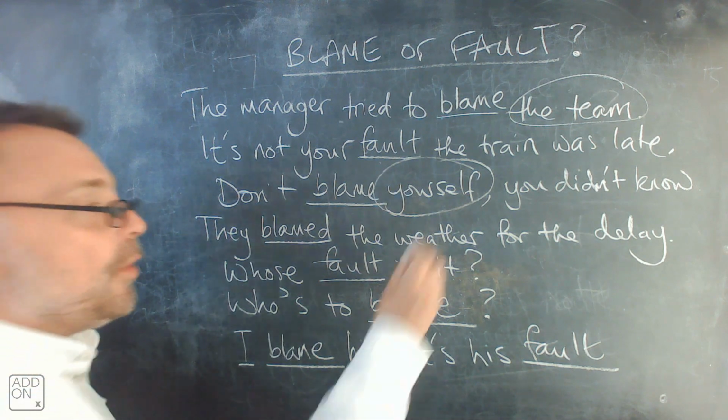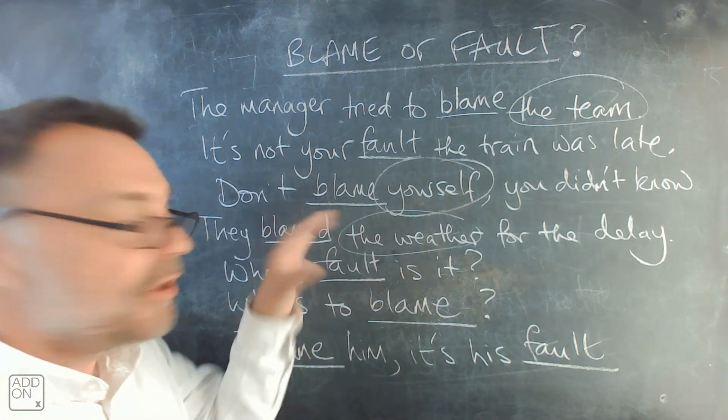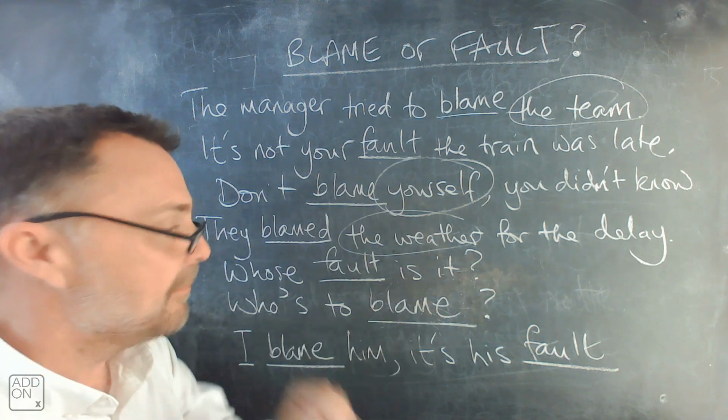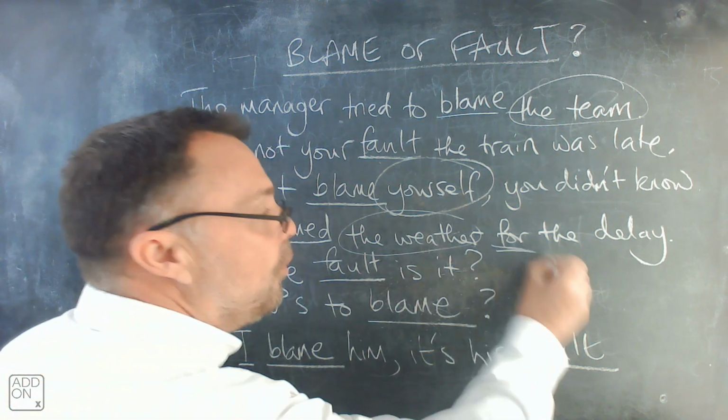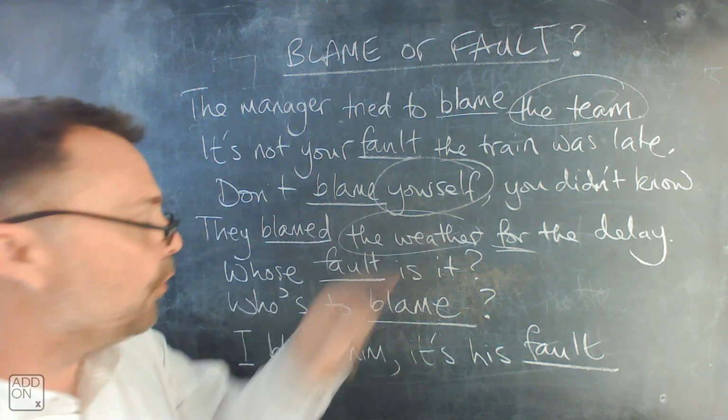They blamed the weather. There is the object pronoun. We need an object pronoun, something to blame. They blame the weather for the delay. The preposition with blame is for. They blame the weather for the delay.